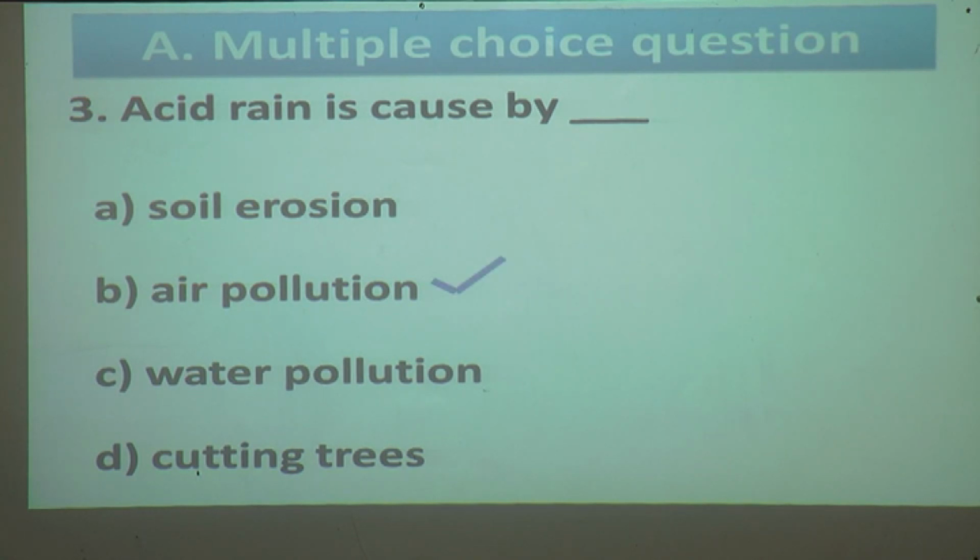Answer is air pollution. Yes, because when electricity is formed, coal is burned. When the coal is burned, it produces harmful gas. When the harmful gas rises up in the sky, it mixes with the water droplets in the cloud and forms acid, and that acid falls as acid rain. So it is caused by air pollution.